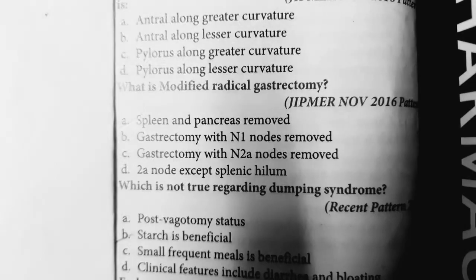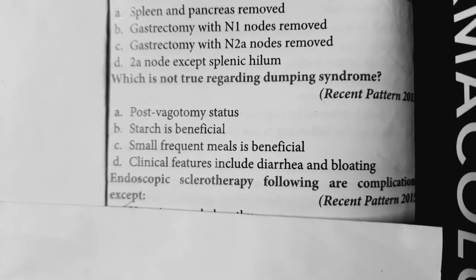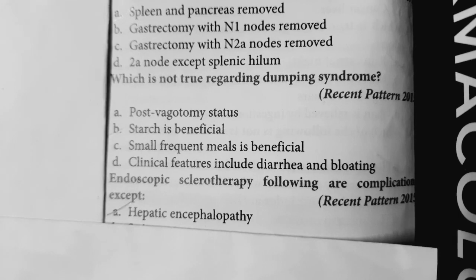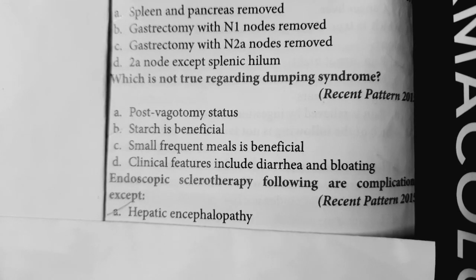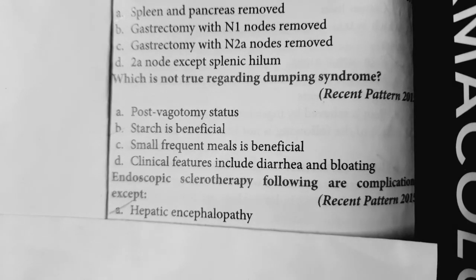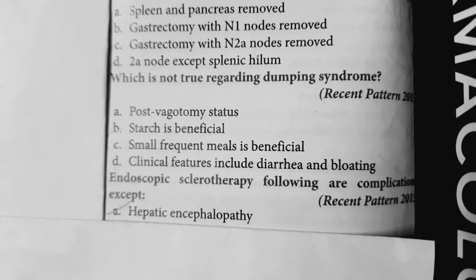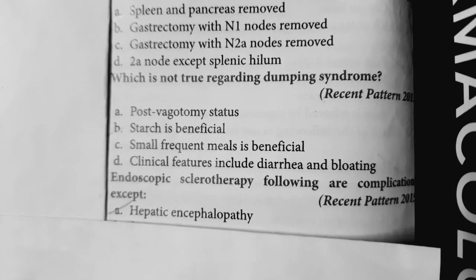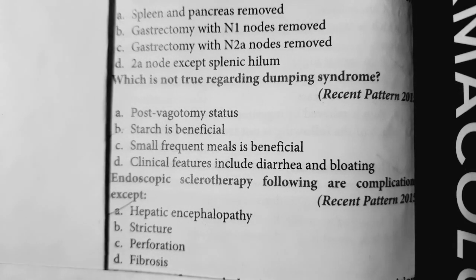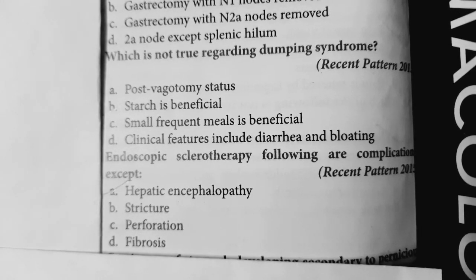Endoscopic sclerotherapy. Following are complications except. So let us see the options. Hepatic encephalopathy. No. Hepatic encephalopathy occurs if there is any hepatic cause like increased bilirubin. But in endoscopic sclerotherapy, we have no such complication. Other complications like stricture, perforation and fibrosis are associated with endoscopic sclerotherapy.